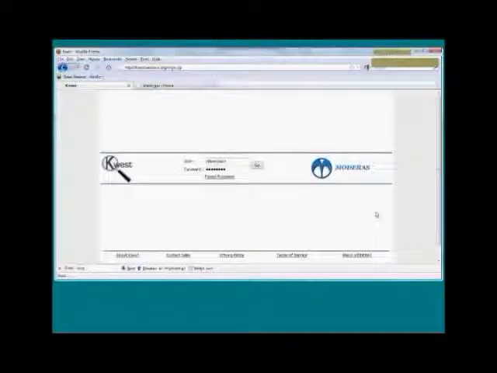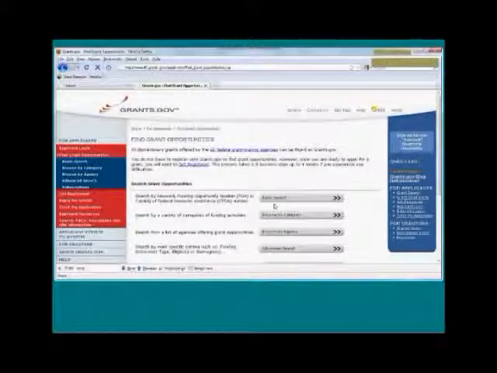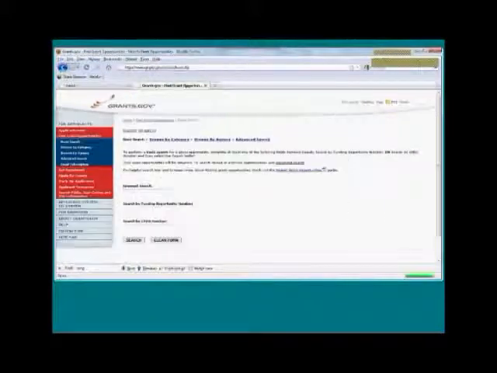Quest. We're going to show you why we think Quest is a great funding search tool for your institution. Let's start out with where do you usually search for federal opportunities? We're going to go to grants.gov. We're going to do a little search here to see how we stack up. So we're going to find grant opportunities. We're going to do a basic search.